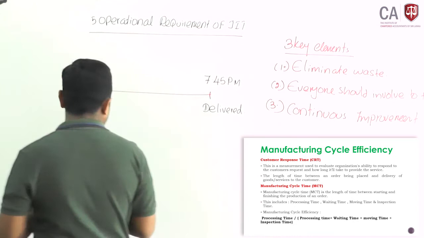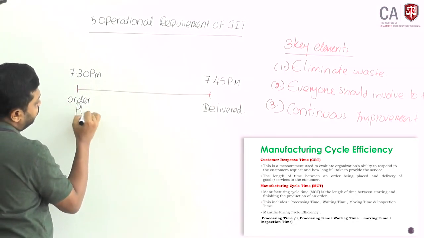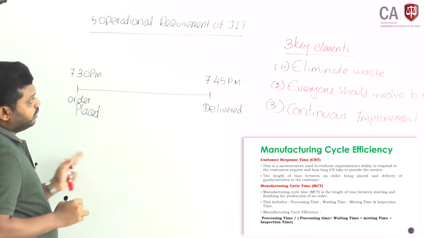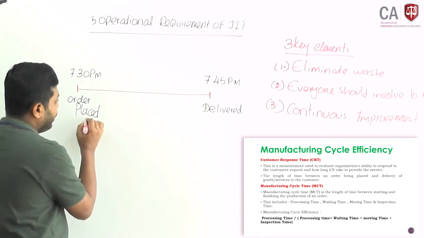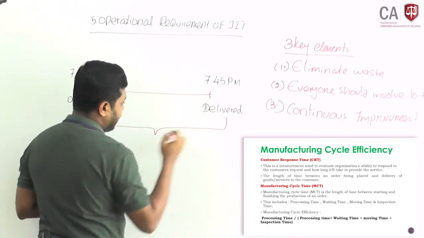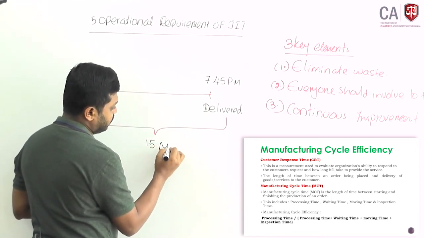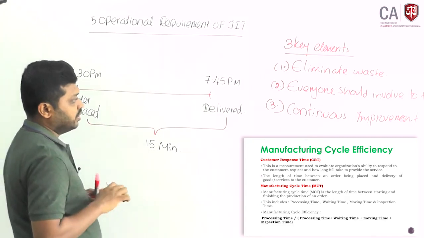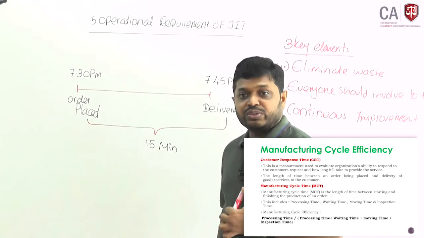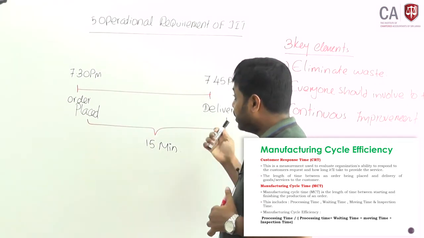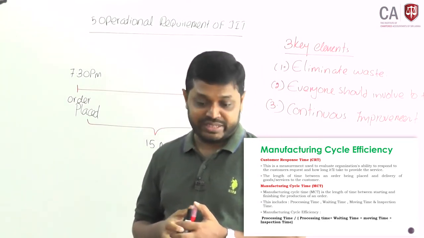This is the time the order was placed, then the order was delivered at 7:45 p.m. How long has it taken? Customer response time is 15 minutes. From the time the order was received to when the order was delivered, how much time went? That is what we call customer response time. It has taken only 15 minutes.